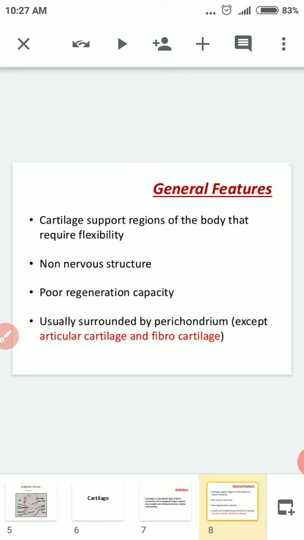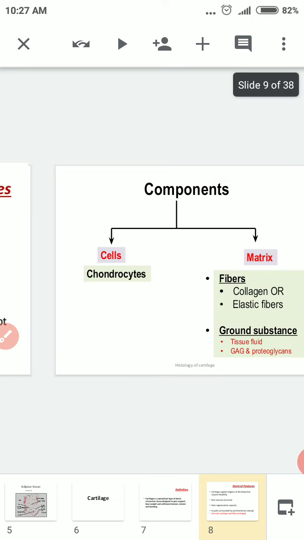Where you see more flexibility, like in joints, the two joints are connected, so their flexibility is there. And the next feature, it is a non-nervous structure. Poor regeneration capacity means if it gets damaged, the regeneration capacity is poor. It is usually surrounded by perichondrium except articular cartilage and fibrocartilage. So just know it is very flexible, a non-nervous structure, with poor regeneration capacity. These are the features of cartilage.